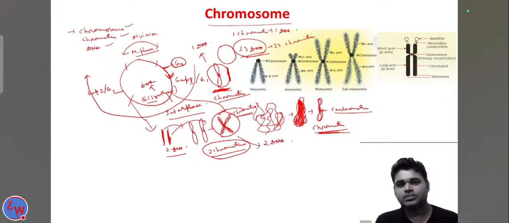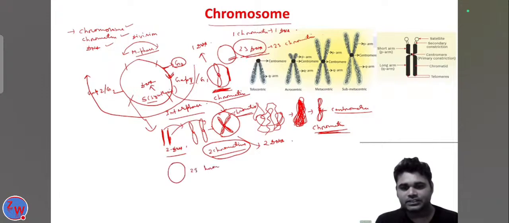So for example, in the human cell, at the gap 1 phase, 23 DNA are present. But in the S phase, 23 chromatins are present, but the DNA are now 46 DNA. Here, the 23 chromatins are present and the 23 DNA are present.